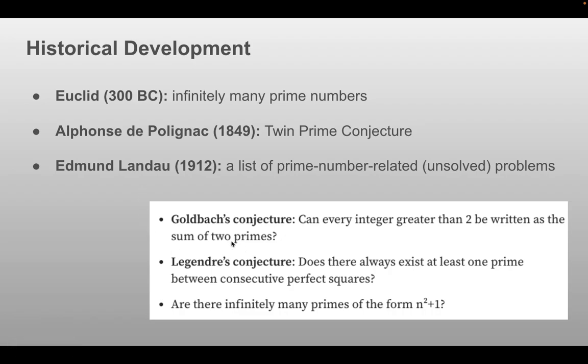So for example, the Goldbach conjecture states that can every integer greater than 2 be written as the sum of 2 primes? The Legendre conjecture states that there always exists at least one prime between consecutive perfect squares. And here's another one. Are there infinitely many primes of the form a squared plus 1?